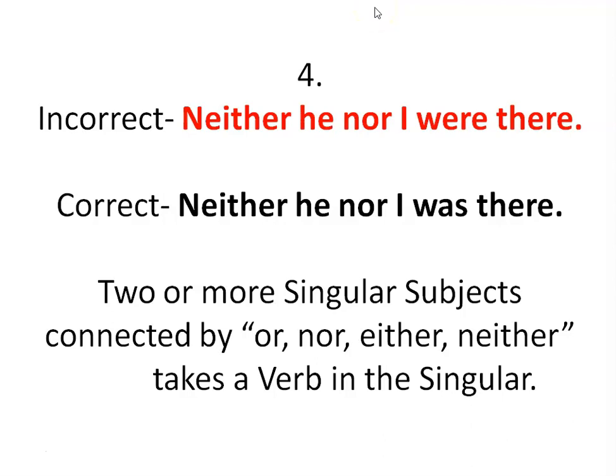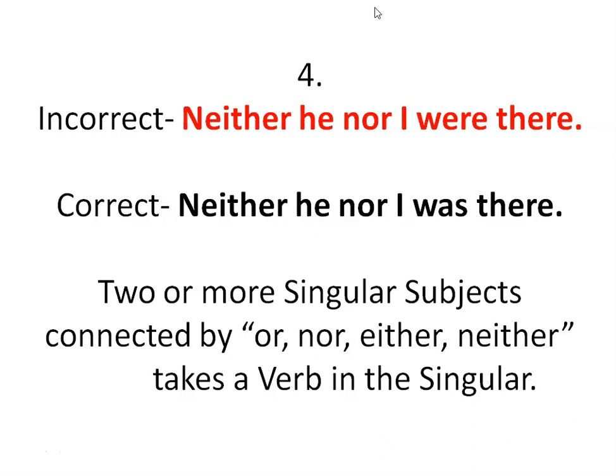The next one: neither he nor I were there. That is an incorrect part. So the correct version is neither he nor I was there. Look at the logic. Two or more singular subjects connected by or, nor, either, neither take a verb in the singular. So here the logic can be applied because there are two singular subjects.